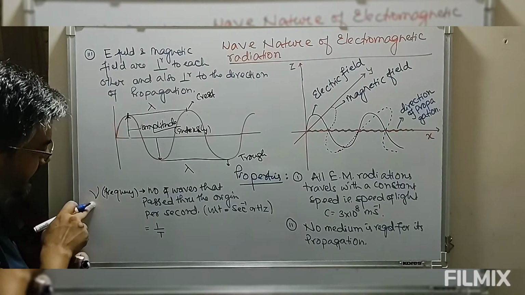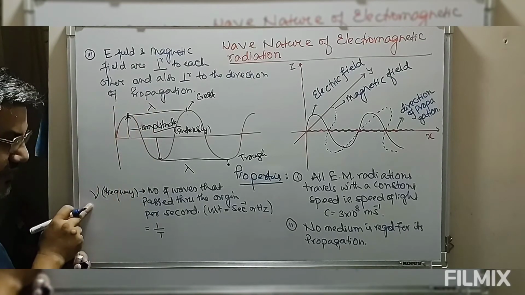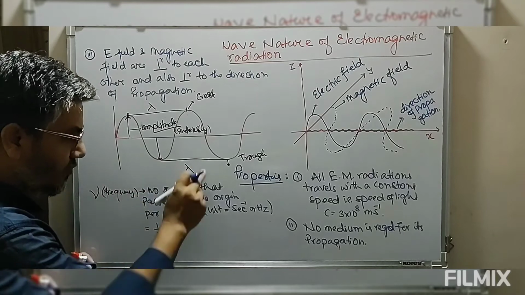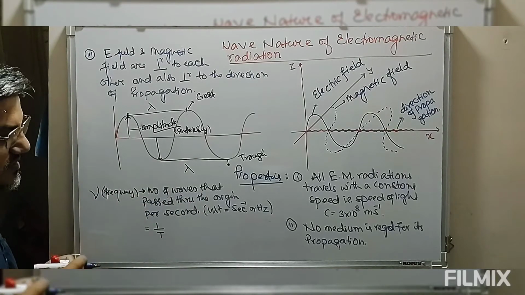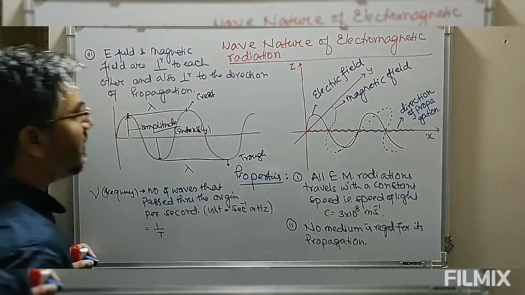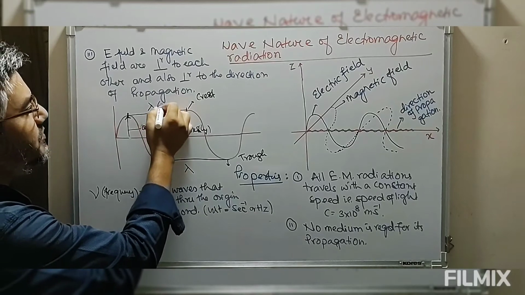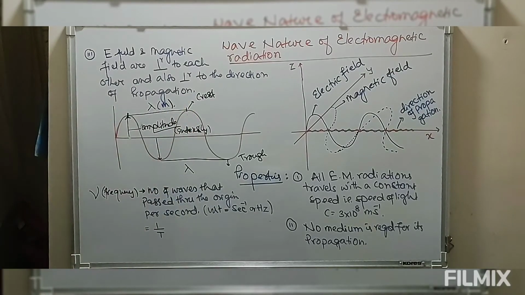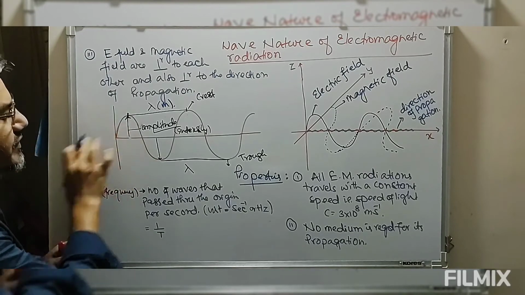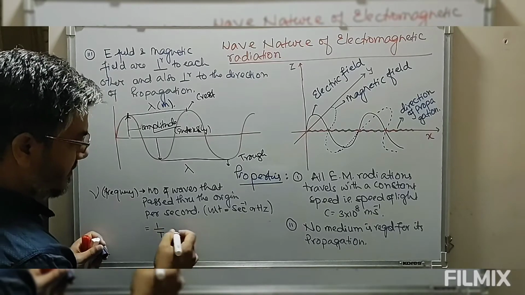So a wave is associated with a wavelength, and it also has some frequency. Frequency is the number of waves that pass through a particular point per second. Therefore this is 1 by T, and the unit is second inverse or hertz. The wavelength is a distance, so its unit should be meter. Now look at how wavelength and frequency are related.